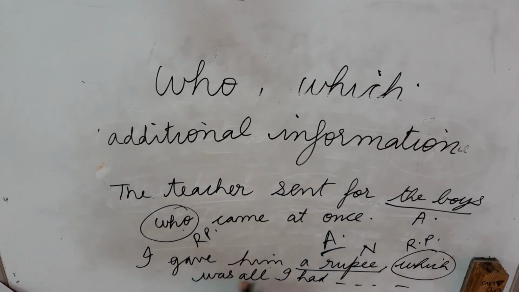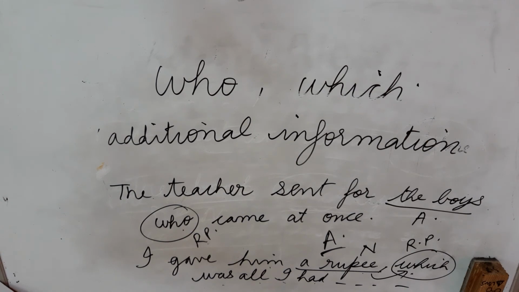So I gave him a rupee. Rupee is mentioned here, which, that means the rupee was all I had. So we are actually talking about the rupee in the next part of the sentence, which has been given by which. So which is pointing towards the remaining part and it is telling that it is being referred for a rupee. So this is what we see in who, whose, which.